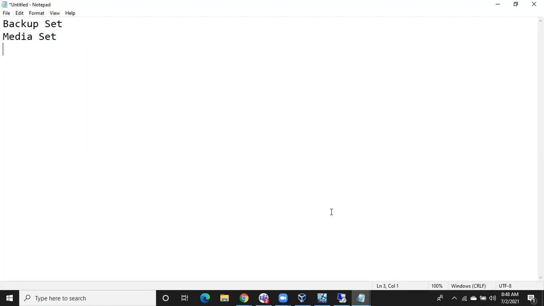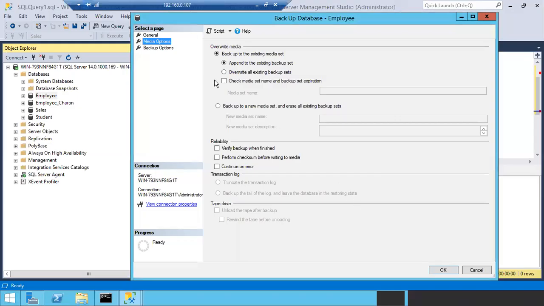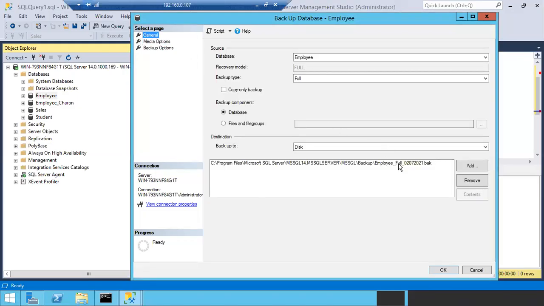The file which you are creating, employee underscore full underscore 02072021.bak, this is a physical file, right? So this file we are going to call a backup set.